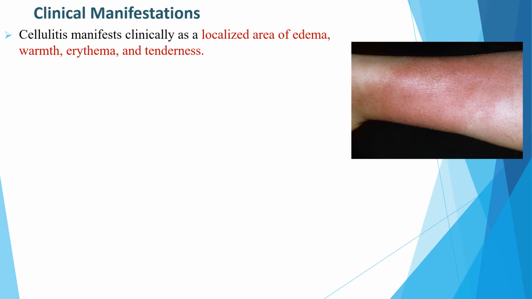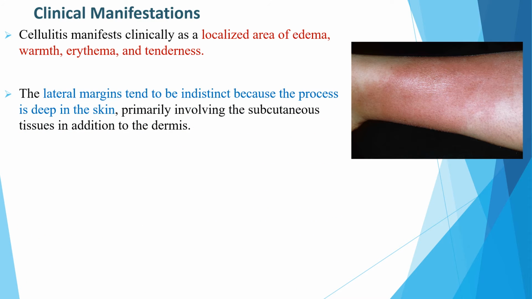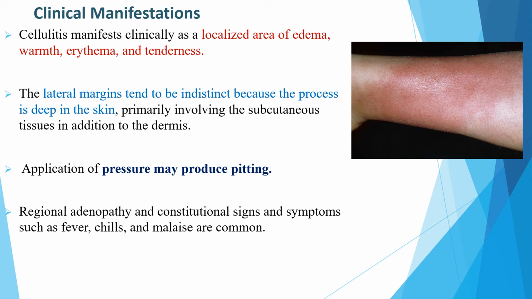As you see in the image, cellulitis manifests clinically as a localized area of edema, warmth, erythema, and tenderness. The lateral margins tend to be indistinct because the process is deep in the skin, primarily involving the subcutaneous tissue in addition to the dermis. Application of pressure might produce pitting in some cases of cellulitis. Regional adenopathy and constitutional signs and symptoms such as fever, chills, and malaise are common.